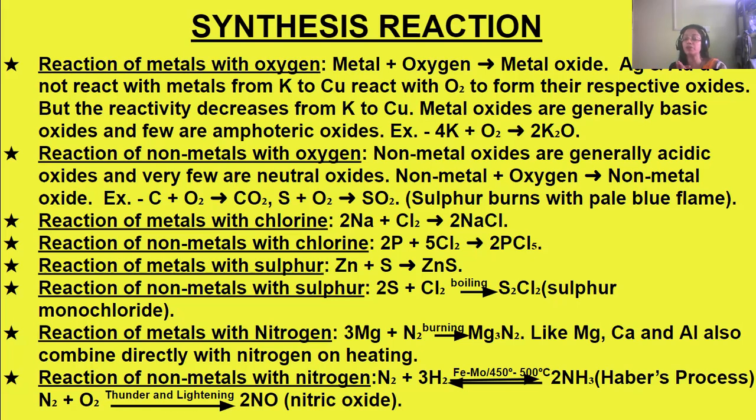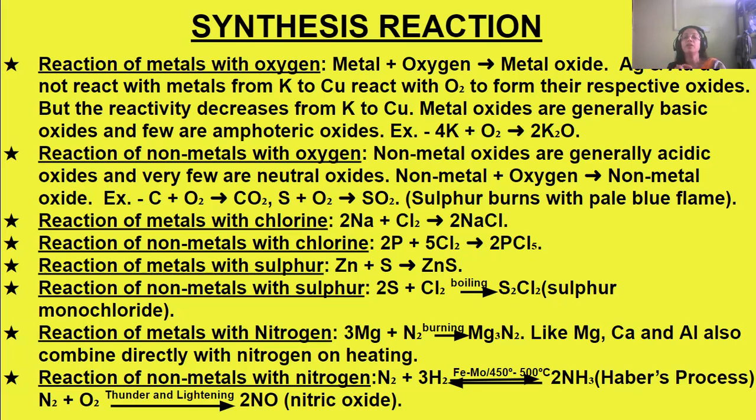Reaction of metals with nitrogen: magnesium, when burned in nitrogen, will form magnesium nitride. Like magnesium, calcium and aluminum also combine directly with nitrogen on heating. But mind it, it should be heated.